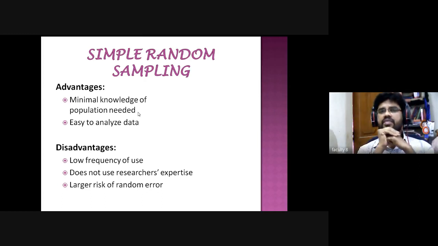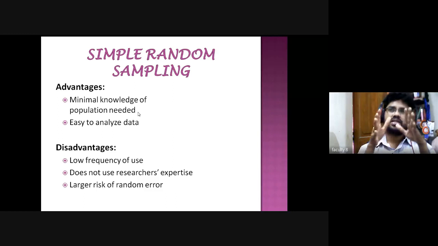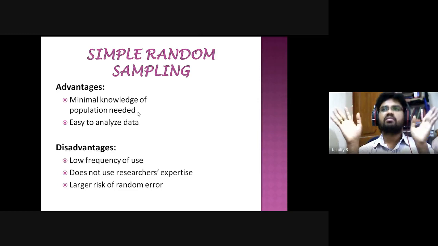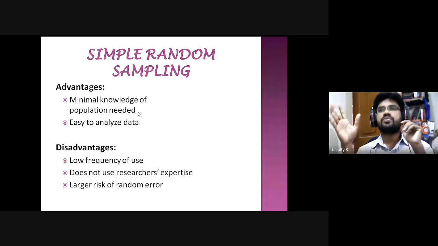So what are the disadvantages? Low frequency of use. Most scholars doing a master's course, dissertation, PhD or other research courses use this method less. Only a small number of people apply the simple random sampling method, so there is a low frequency of use.